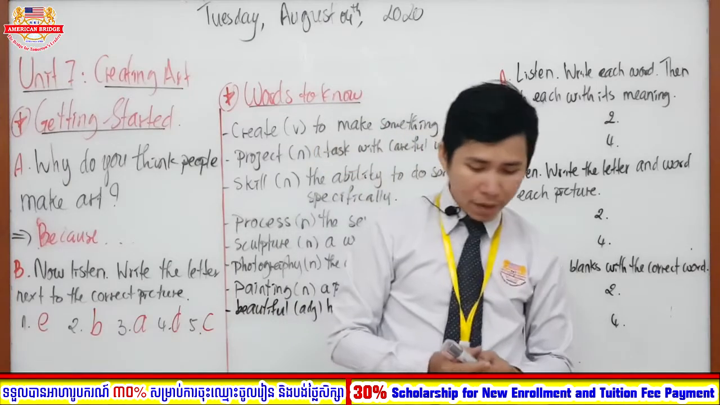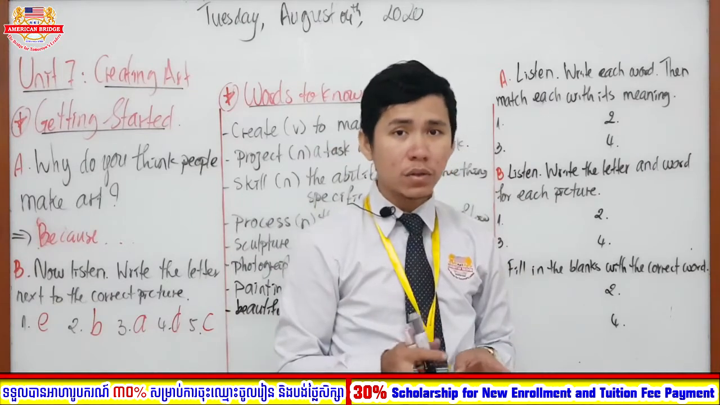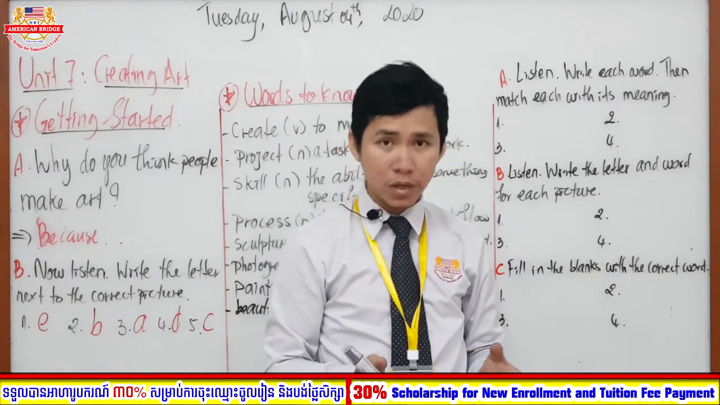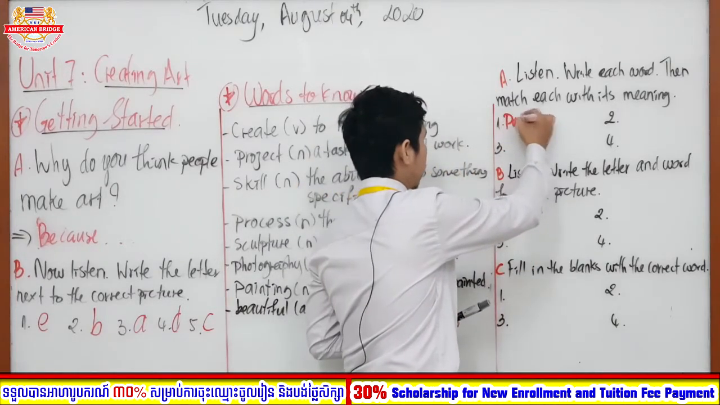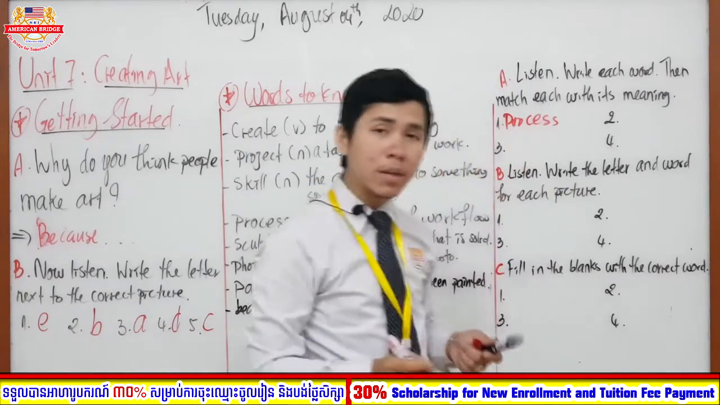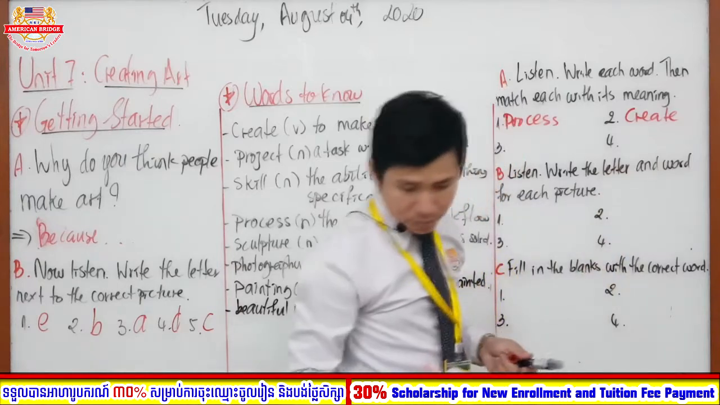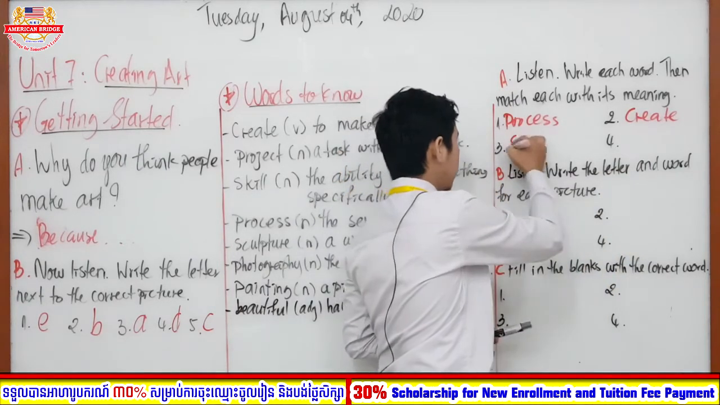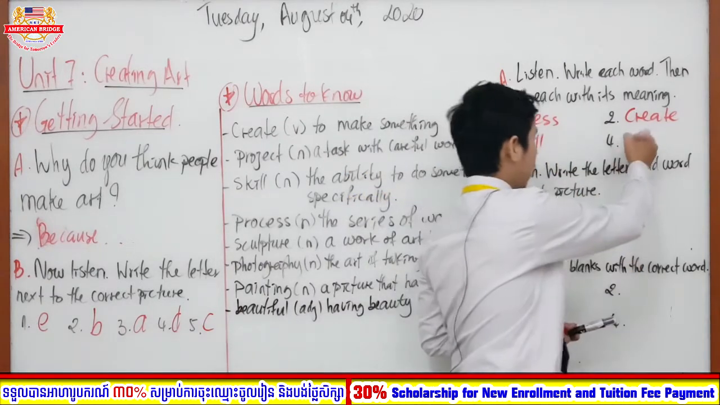Very good job, right? So after you listen to the audio, firstly we are going to write down the word first. So number 1, what is the word? Is it create, project, skill, or process? Which one is it? Very good, right? So number 1 is process. And how about number 2? Yes, number 2 is create. And after number 2 is number 3. What is it? Very good, right? Number 3 is skill. And then number 4, the last one. Very good, right? Project.